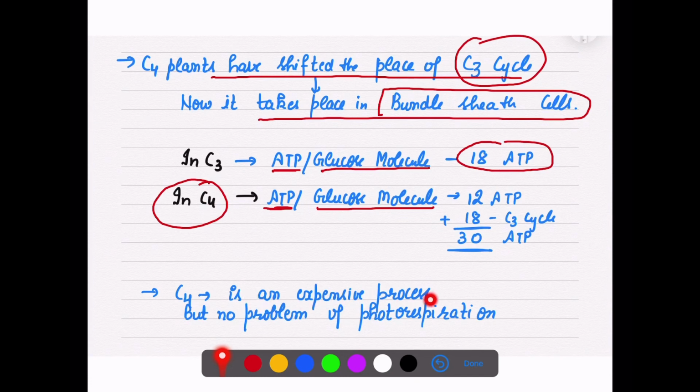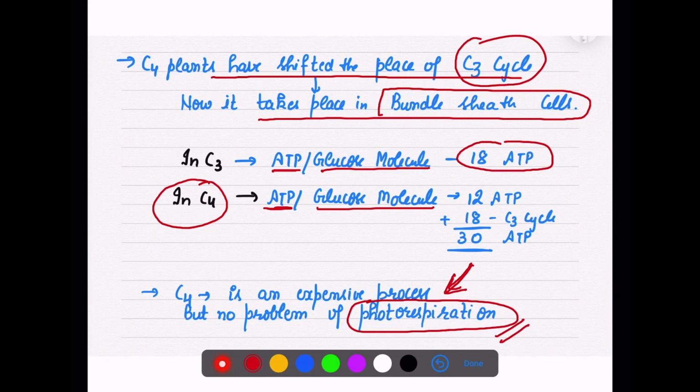Although it is an expensive process, it avoids the loss of photosynthesis product, which we will see in our photorespiration topic, how it avoids the photorespiration process.